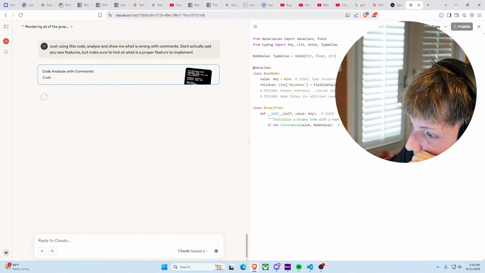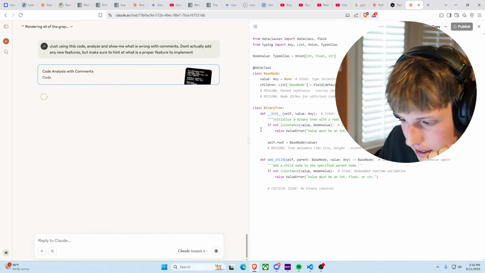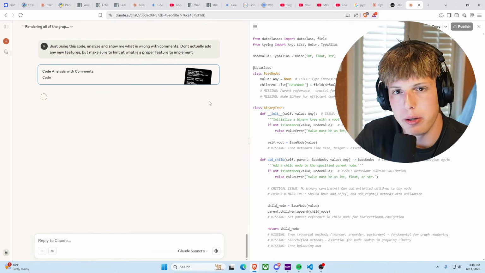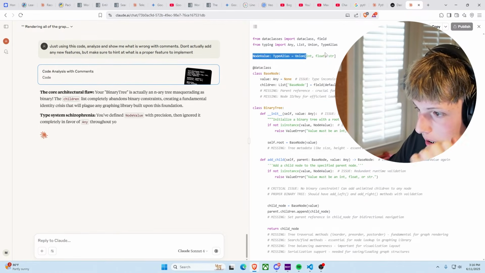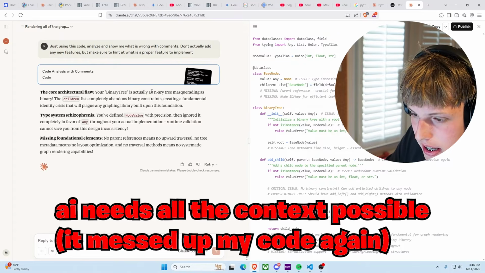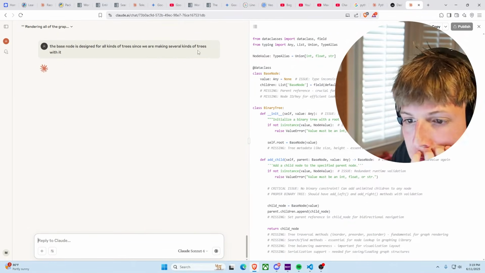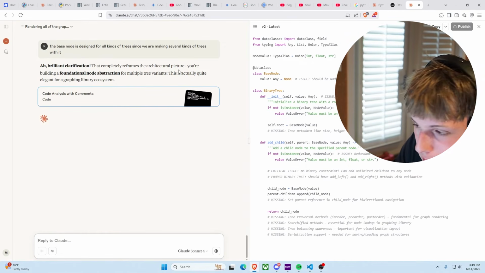So see this? This is nice because it's not a human. It's not a tutor. It's not going to sit here and just be like, yo, dude, what the flip are you doing? No, it's going to be a little more nice to us. At least we got the node value thing right. Your binary tree is an n-ary tree masquerading as a binary. So look, AI can mess it up, guys. It took me a second to even realize that, but I'm definitely going to trim this up.